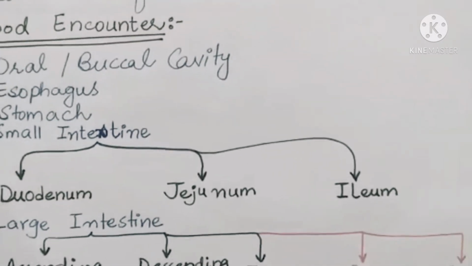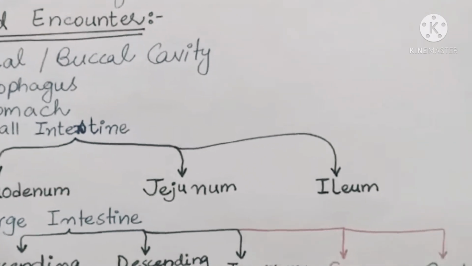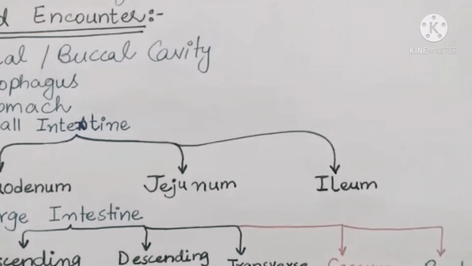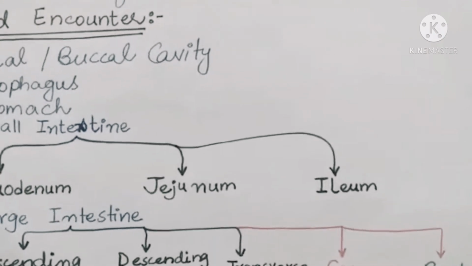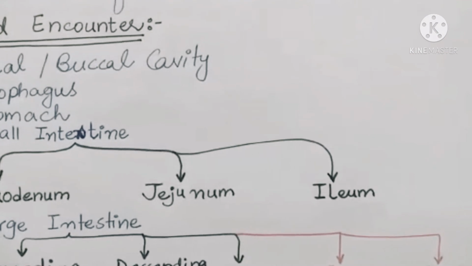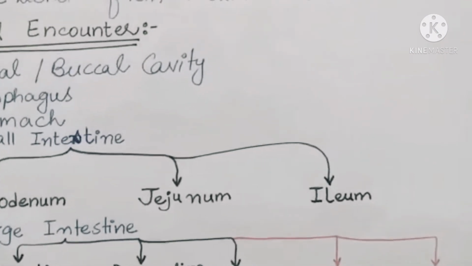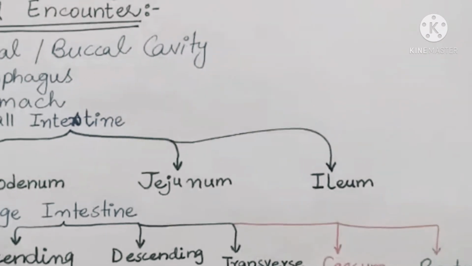And then the large intestine. The large intestine consists of the colon, cecum, and the rectum. Cecum is the very first part of the large intestine that comes after the small intestine. After the cecum comes the colon.